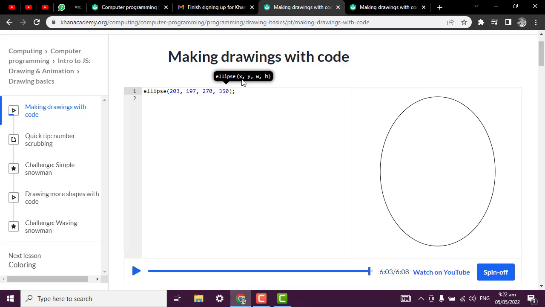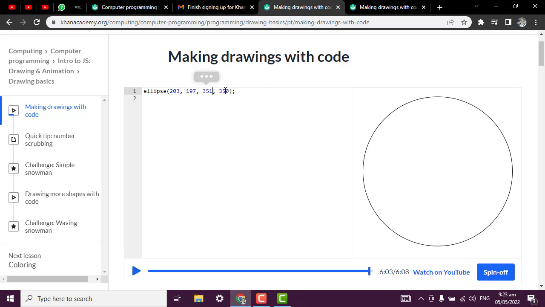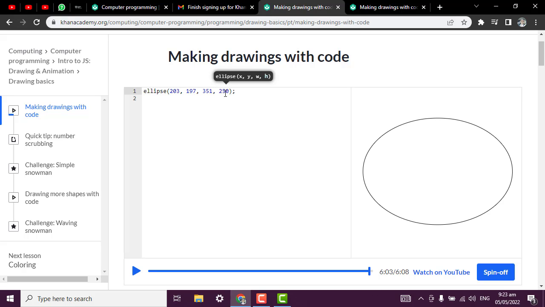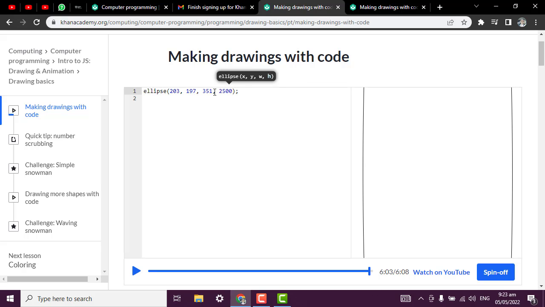Now let me show you what that actually means. If I decide to reduce the size of this, you can see the width is being reduced. And this controls how tall, the height of the ellipse or any shape that is inside this place. Okay, let me just use the number. If I put 700, you can see how tall it's going to be. If I put 250, you can see how tall it's going to be. If I put 2500, you'll be able to see how tall that is going to be.